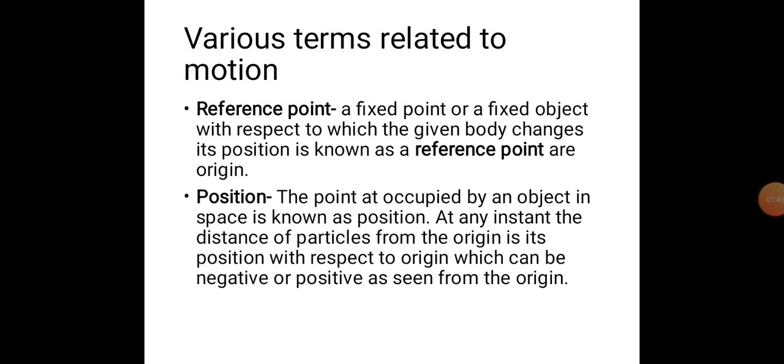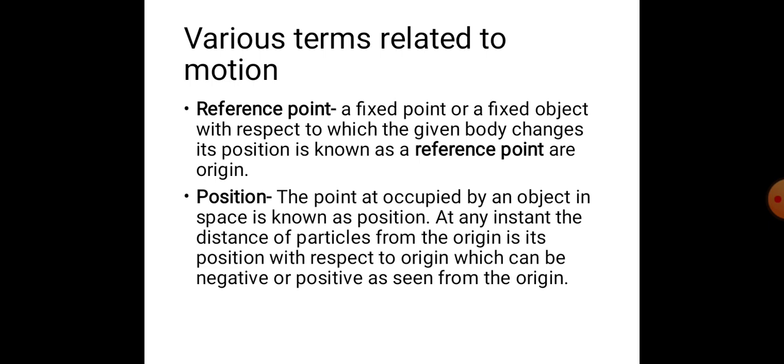Now in this slide we will discuss various terms related to motion. First point is reference point. A fixed point or a fixed object with respect to which a given body changes its position is known as reference point or origin.